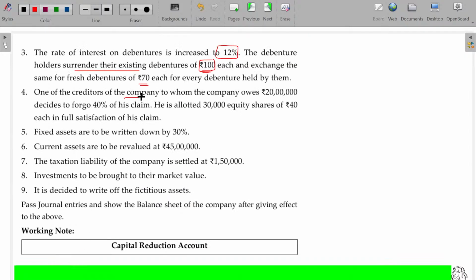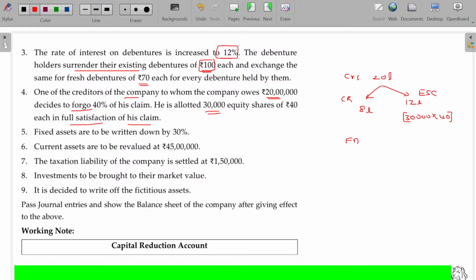One of the creditors of the company to whom the company owes 20 lakhs decides to forego 40% of their claim, 8 lakhs. He is allotted 30,000 equity shares of ₹40 each in full satisfaction of his claim. Now, for the remaining 12 lakhs, equity share capital is offered. So, how many equity shares are offered? 30,000 equity shares of ₹40 each, 12 lakhs. To the extent reduced is called as capital reduction.